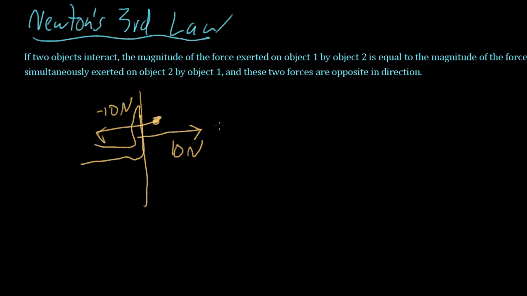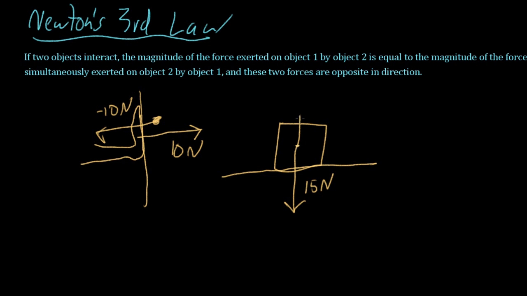So cancel that. I've got a box sitting on the ground. Maybe the box is supplying a downward force of 15 newtons. That means the ground is pushing back on the box like this with 15 newtons the other direction. Probably down would be negative.